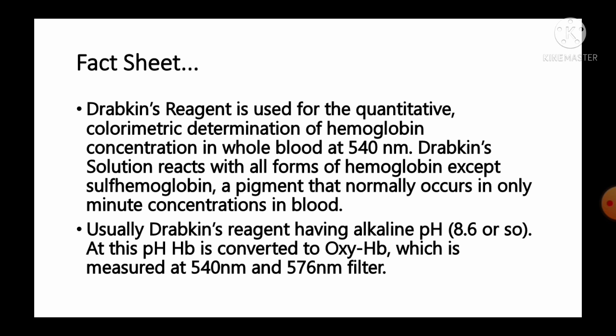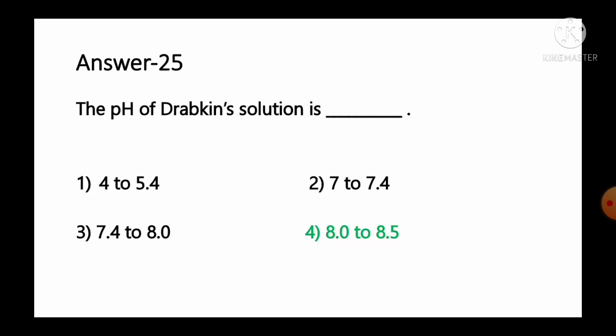Usually Drapkin's solution or Drapkin's reagent have alkaline pH that is about around 8.6 or so. At this pH, Hb is converted to the oxyhemoglobin, which is measured at 540 nanometer or 576 nanometer filters. So as per the information, we can say the pH of Drapkin solution is around 8 to 8.5. Option number 4 is the correct answer for this question.